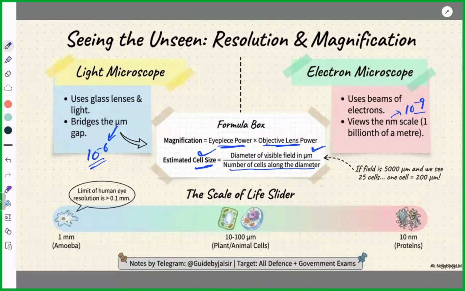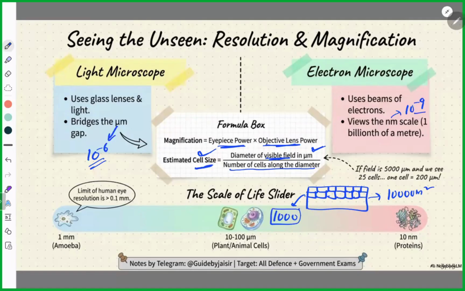I'll just give you a basic example. Like, this is a wall here. Let us say, imagine this is the visible area. Let us say the area of this wall is 10,000 meters square. Now this wall is made up of bricks. Now total there are, let us say, 1,000 bricks. Can anyone tell me the size of one brick?